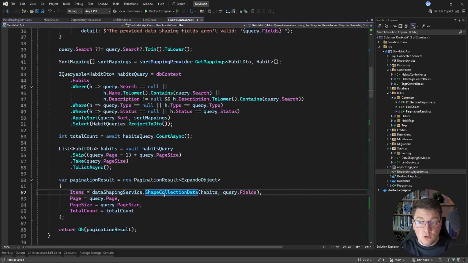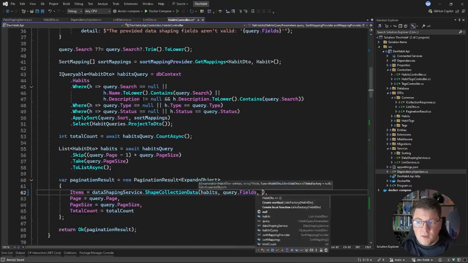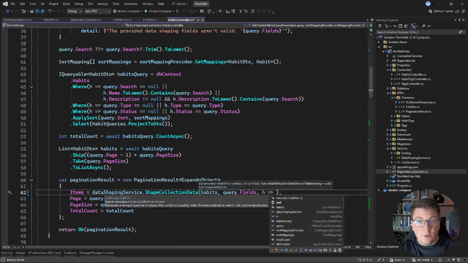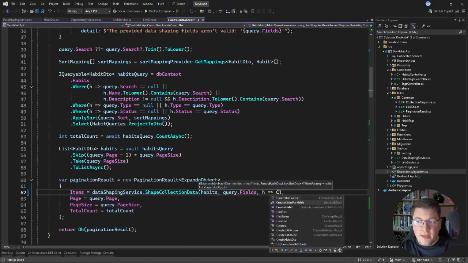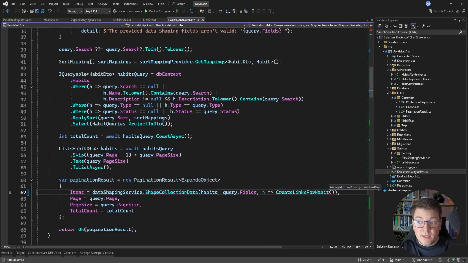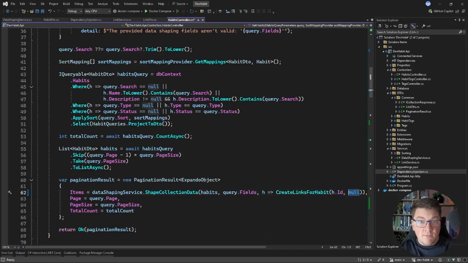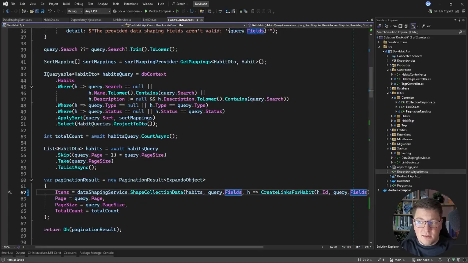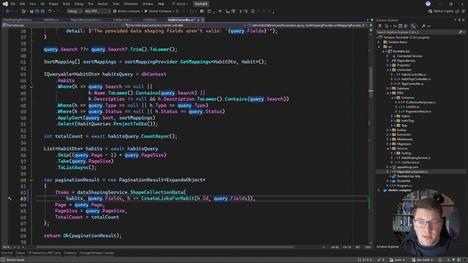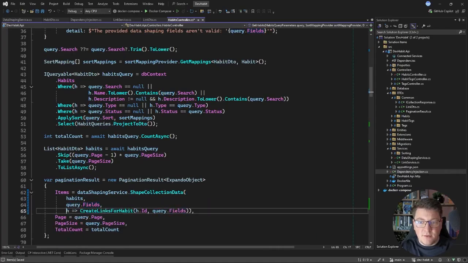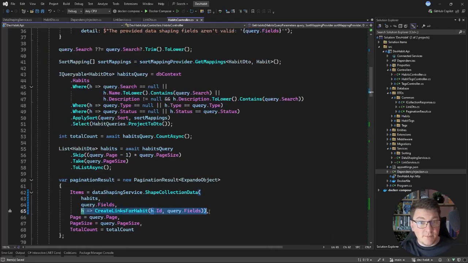Back in my controller, I can provide this function here, which is going to take a habit, or in our case, a habit DTO, and I just want to call the create links for habit method. So I can pass in the habit ID, and we can pass in null for the fields, but this would disregard our data shaping arguments. So what we actually want to do is to pass in the query fields parameter. Let me align this vertically so that you can see everything. And now this will allow me to include my hypermedia links even in my data-shaped responses when I omit the resource identifier.